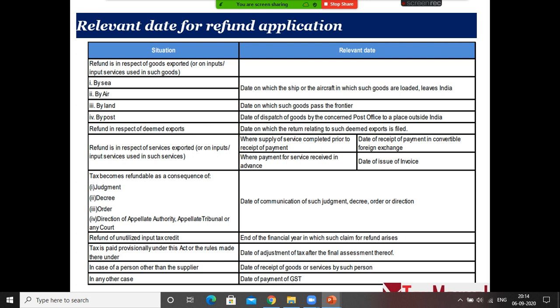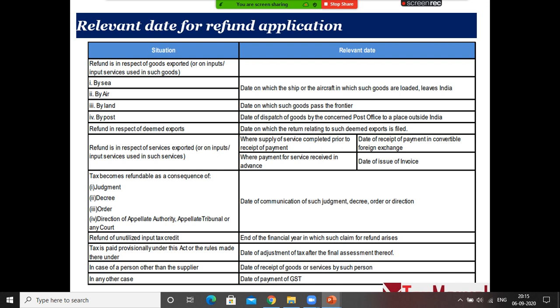Now, what is the relevant date for a refund application? In case you are claiming refund for export of goods or input service, when the export is made by sea or air, the relevant date is the date on which the goods are loaded and leave India, meaning it is leaving India physically.